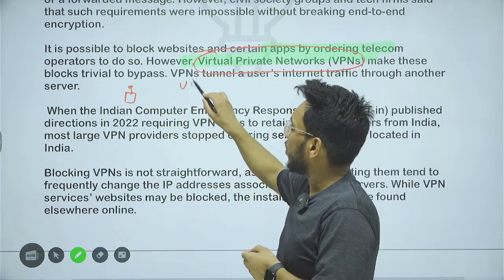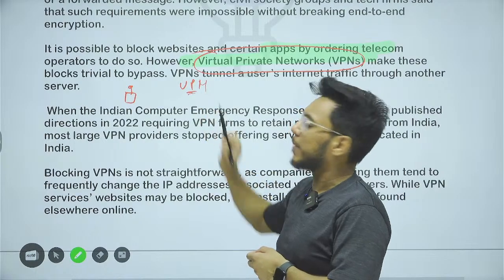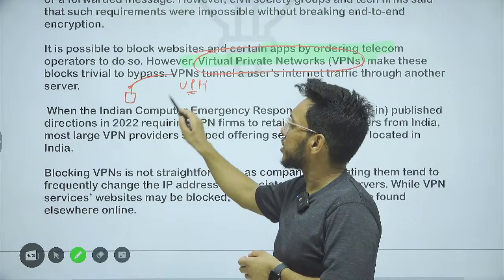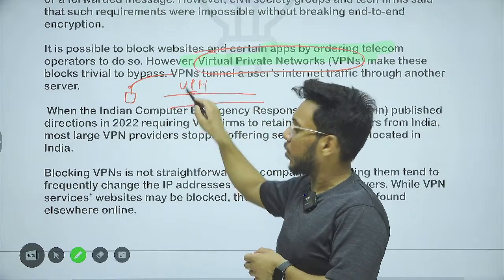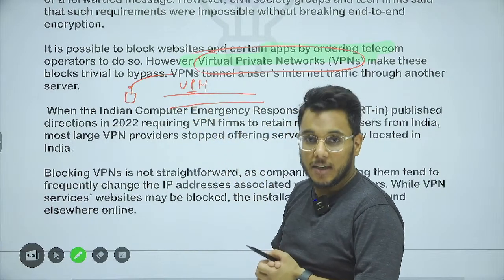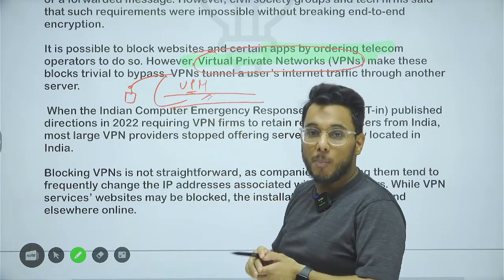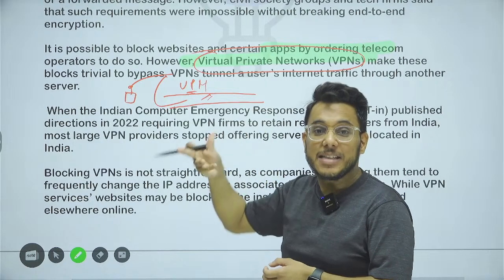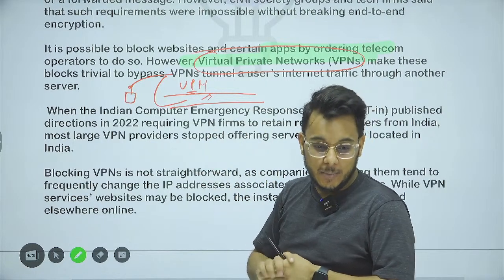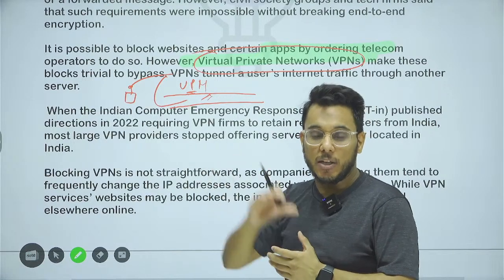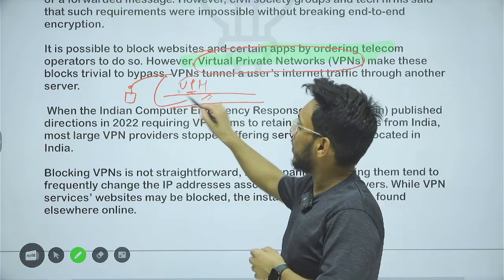When you use the internet through a virtual private network, all your requests go through a private tunnel, and what website you are opening is not easily traceable. Now the government wants to trace the activities of miscreants during a crisis, and the VPN becomes a problem.